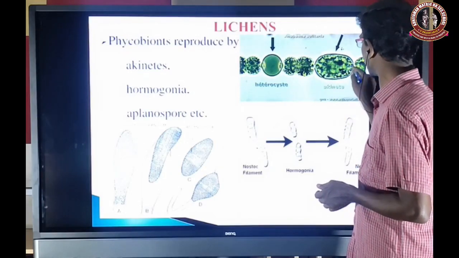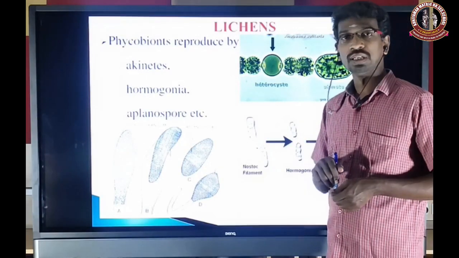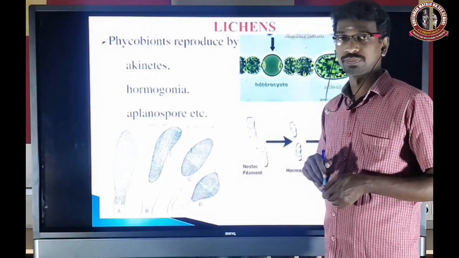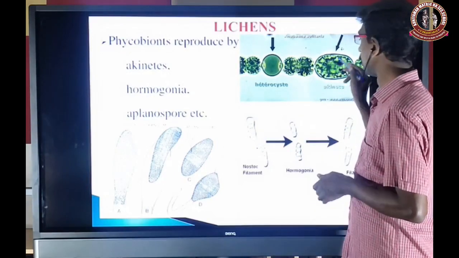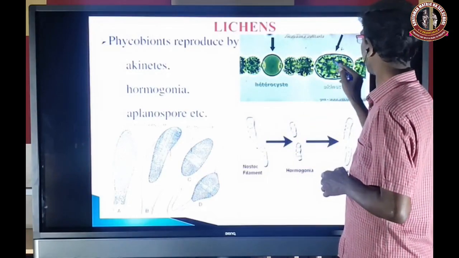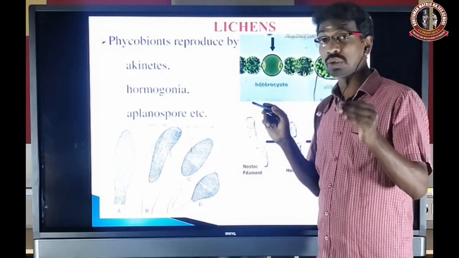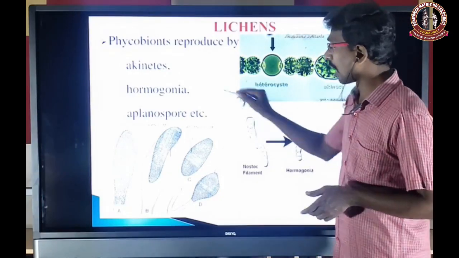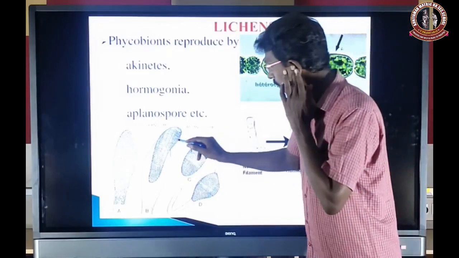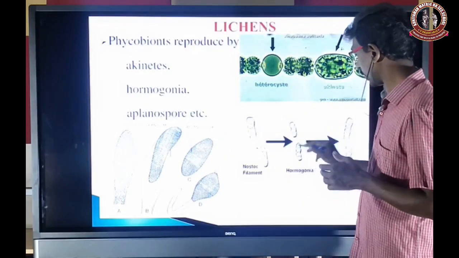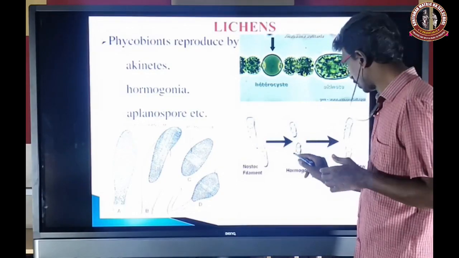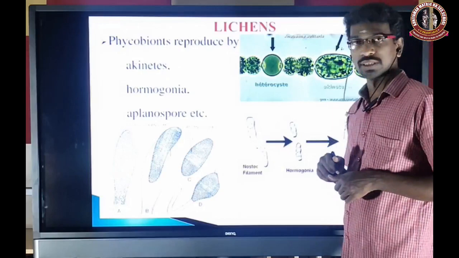Some large cells with thick walls are formed during unfavourable conditions. Later they break the wall and develop into a new young one during favourable conditions. Then hormogonia: the filamentous structure breaks into small pieces, and each piece later develops into a new filament.